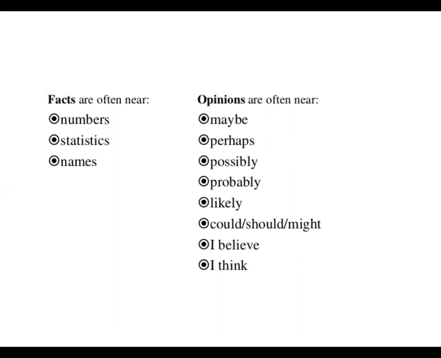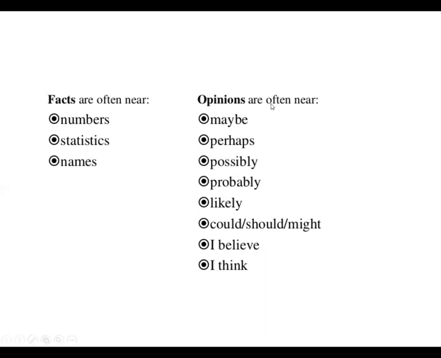Now, this is the list for facts and opinions, right? Facts are often near numbers, statistics, and names. It means for facts, because it is proven, it needs some numbers or some statistics or some names or some important data on the basis of which you can prove the things, right? That's why it is fact.